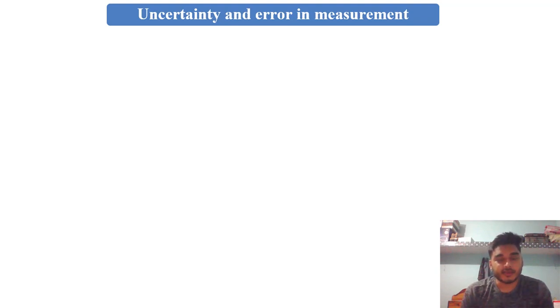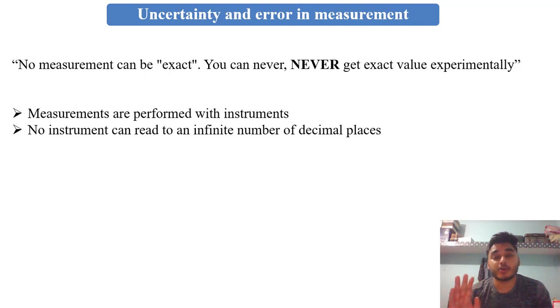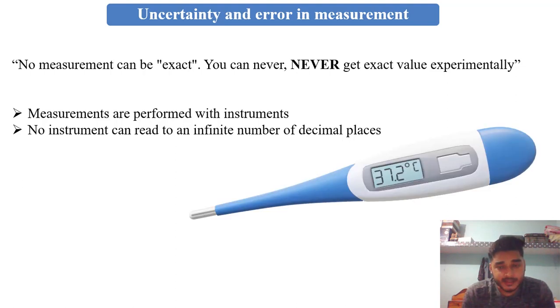So it starts from uncertainty and error in measurements. First comes: no measurement can be exact. It means we can never get the exact value experimentally. Why? Because measurements are performed with instruments and no instrument can read to an infinite number of decimal places. We will try to understand uncertainty with an example.